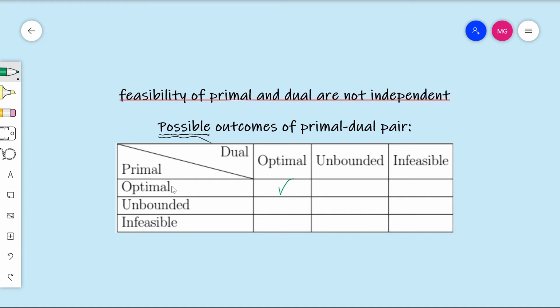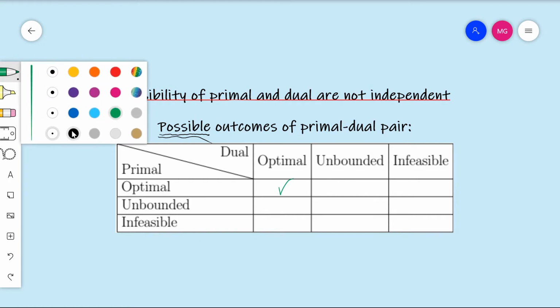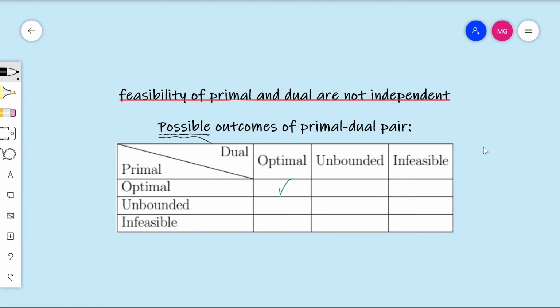Okay, and so what if the primal is optimal and the dual is unbounded? Well, there's lots of possibilities here. So let me just draw something down below here. So imagine the real axis. So this is the real numbers, and what you're supposed to do is imagine when we plug in a value for our objective function for the primal and for the dual. So let's imagine that the primal is maximization, like we've been doing, and the dual is minimization. So the primal will be smaller than the dual.